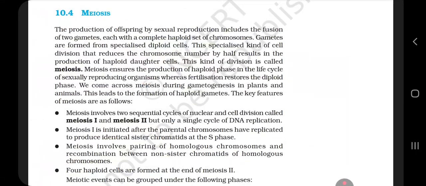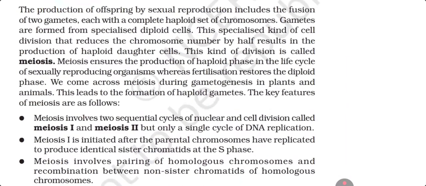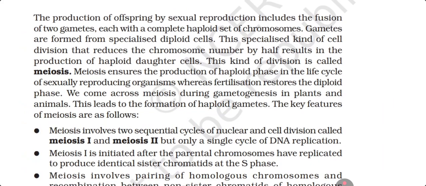10.4 Meiosis. The production of offspring by sexual reproduction includes the fusion of two gametes, each with the complete haploid set of chromosomes. Gametes are formed from specialized diploid cells. This specialized kind of cell division that reduces the chromosome number by half results in the production of haploid daughter cells. This kind of division is called meiosis.